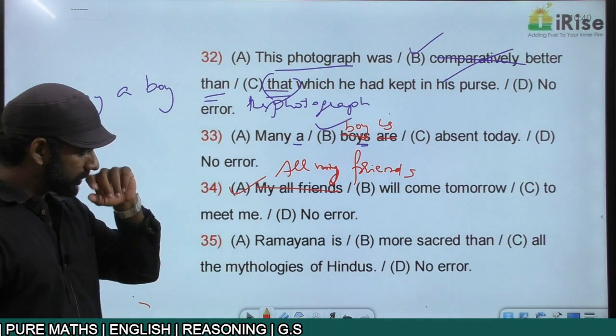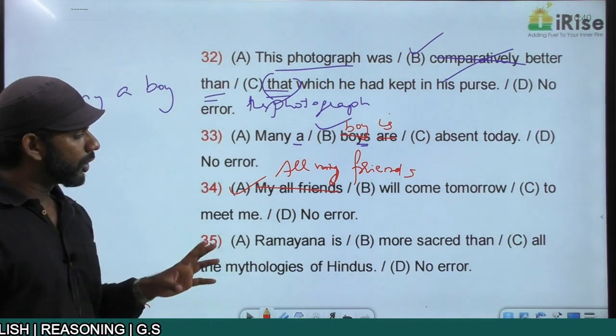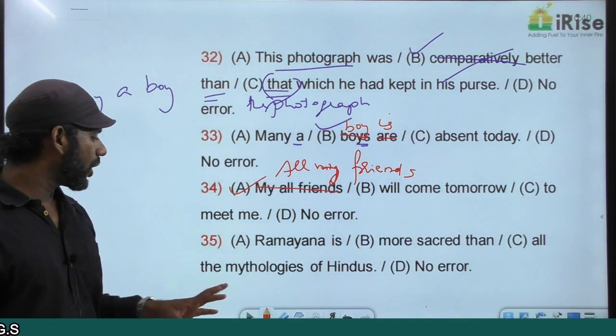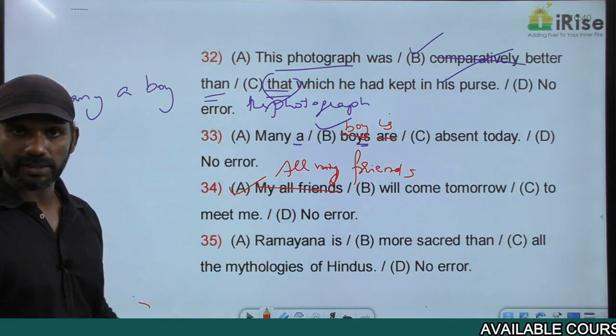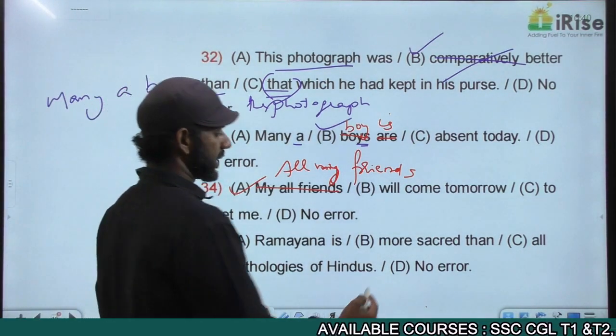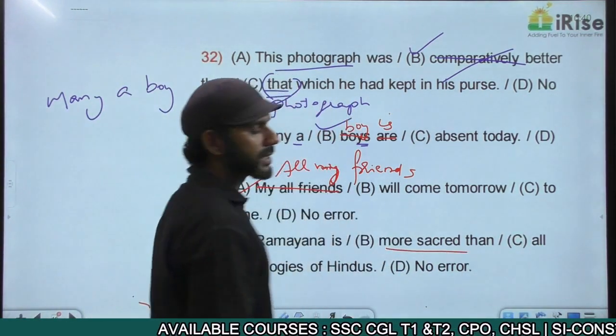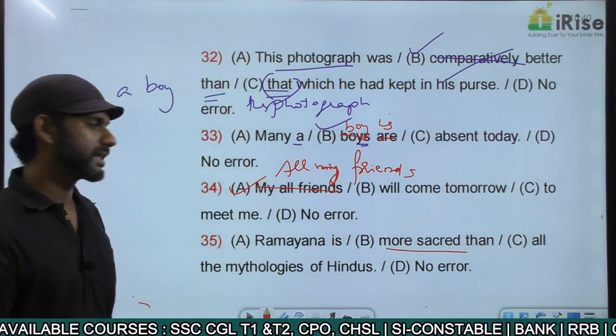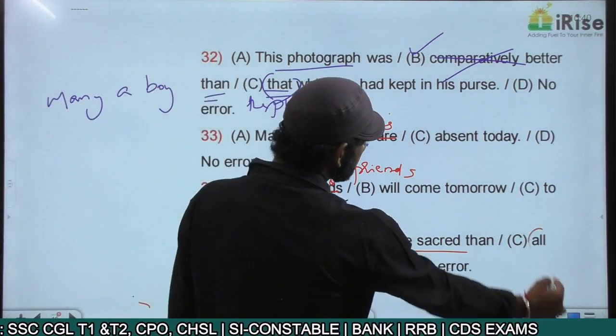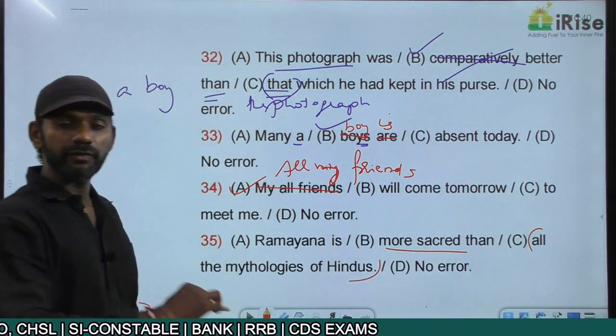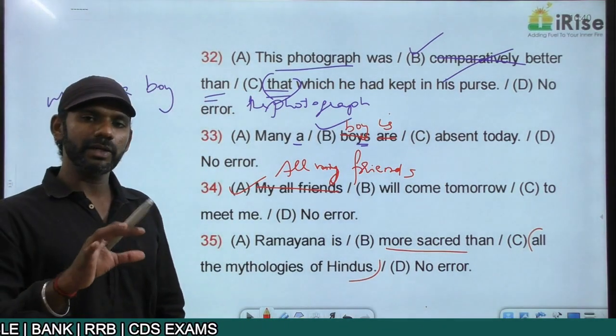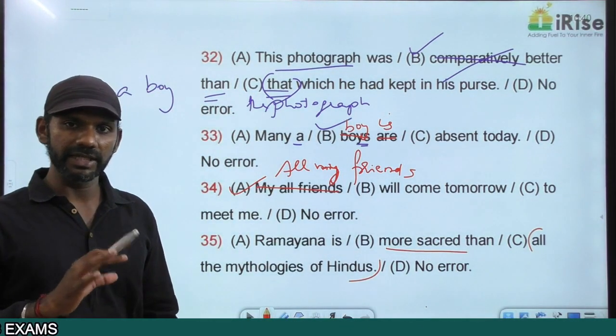The next one. "Ramayana is more sacred than all the mythologies of Hindus." More sacred than. More sacred is a comparative degree adjective. All the mythologies of Hindus refers to a group. We cannot go for a group in the case of a comparative degree adjective.